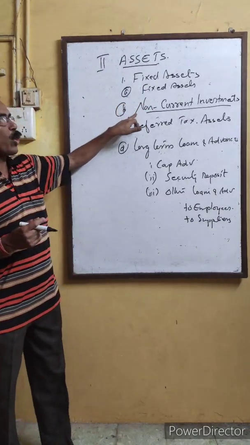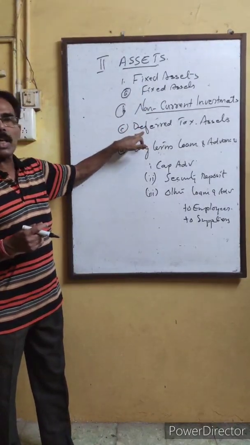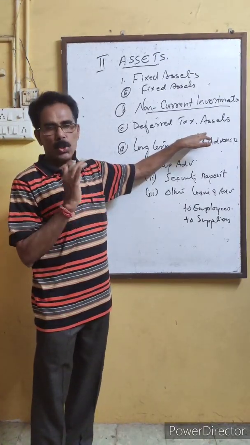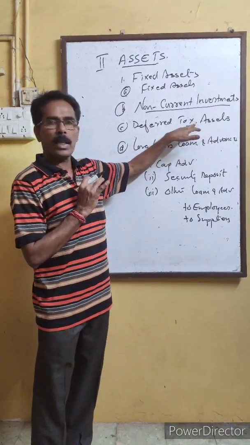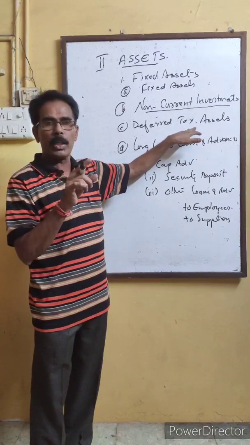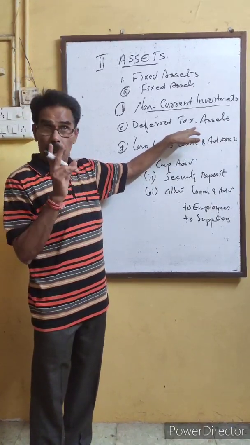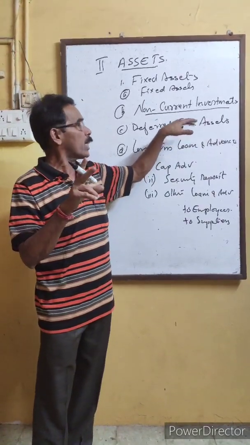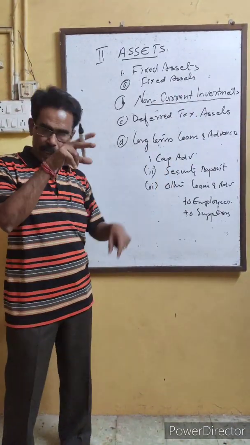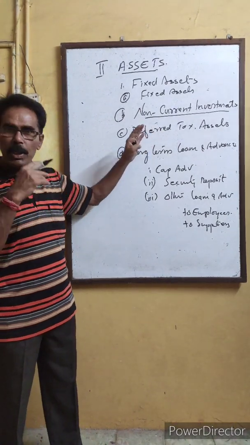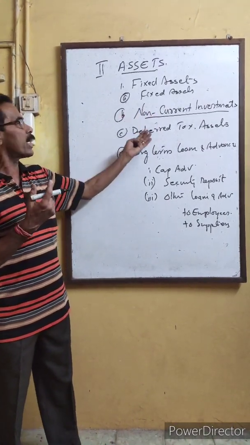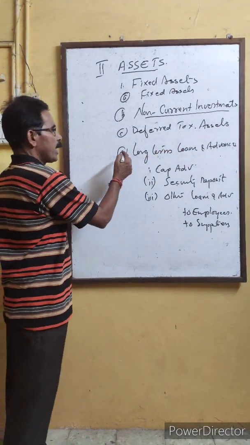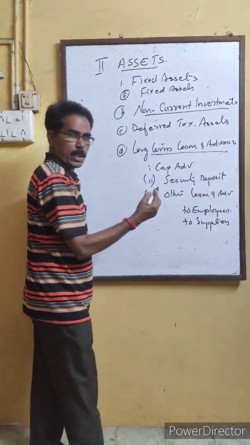After fixed assets comes non-current investment, then comes deferred tax asset. It is the opposite of deferred tax liability under the first section, liability side. That is the difference between accounting income and taxable income. If accounting income was more, then the tax on that difference is called deferred tax liability. But here, if the taxable income is more than the accounting income, then the tax on that is called deferred tax asset. Then comes long-term loans and advances.